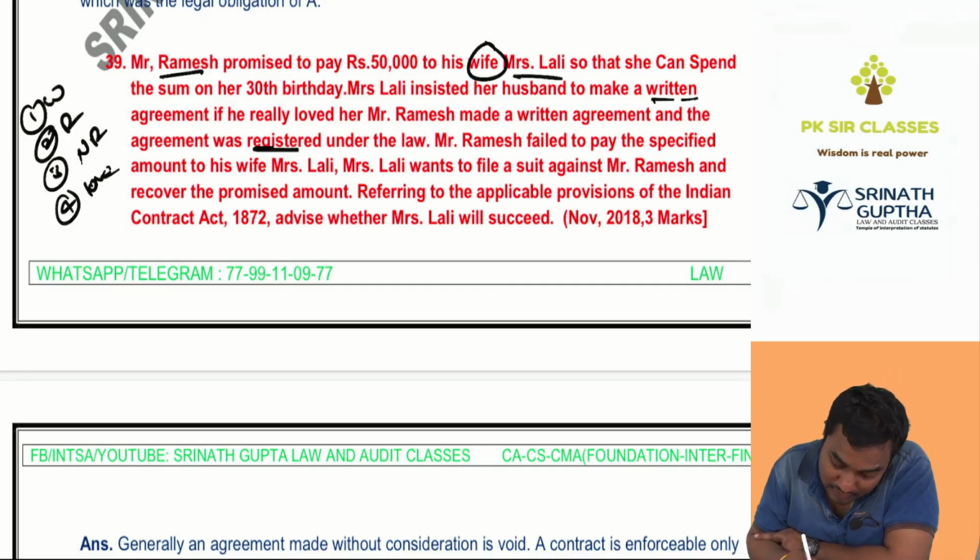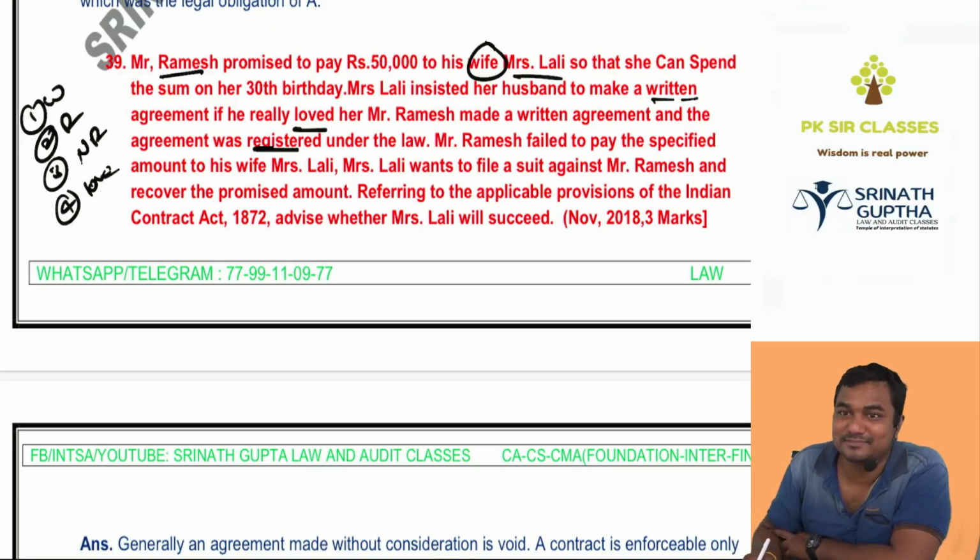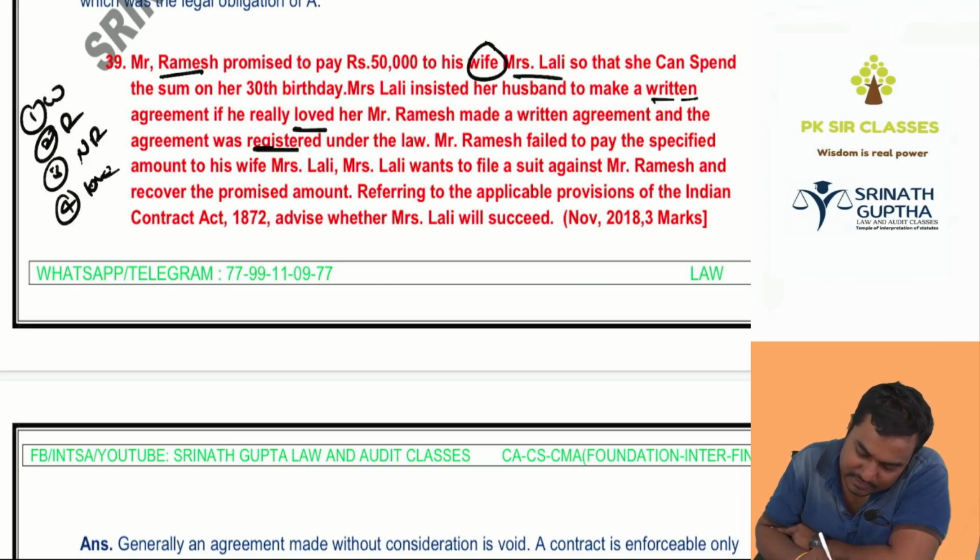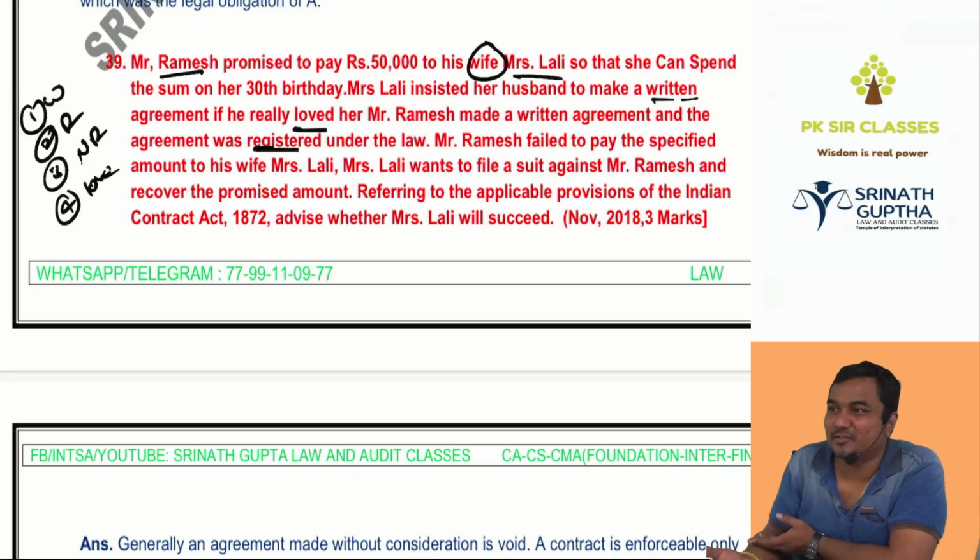Love is there here, where is love? Love is also there. So even without consideration, is it enforceable or not? Exception. So Mr. Ramesh fails to pay the specified amount to his wife Lali. Mrs. Lali wants to file a suit against Ramesh.